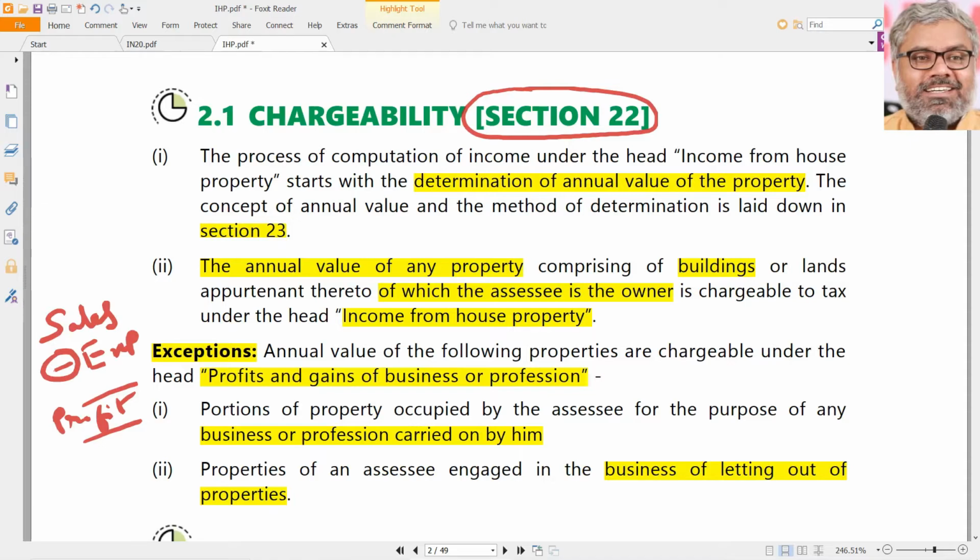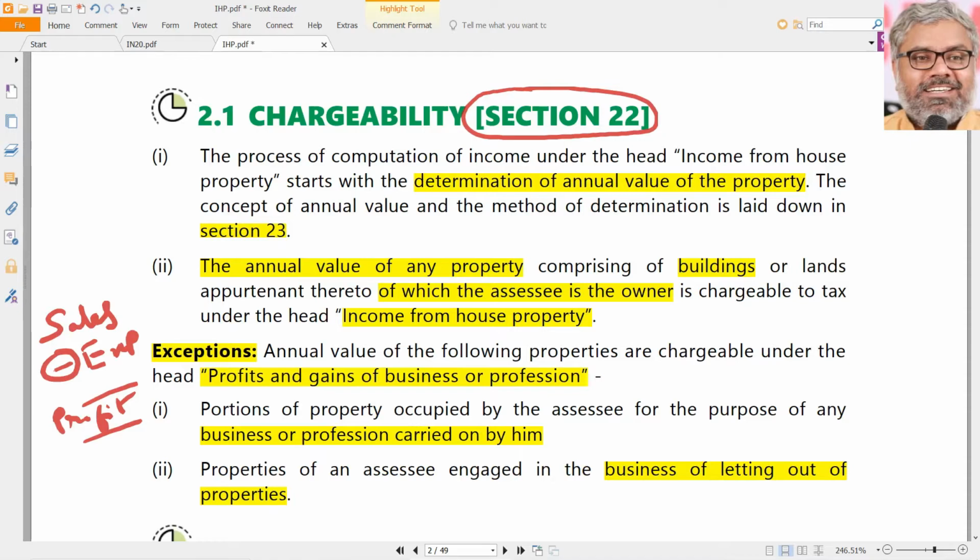So be careful. Don't just jump to conclusions by looking at these names. Somebody in the business of letting out of property is not equivalent to some real estate developer or a constructor or a contractor or a building construction company like that. No, we are not talking about them. Here in this case, the exception is not about them.